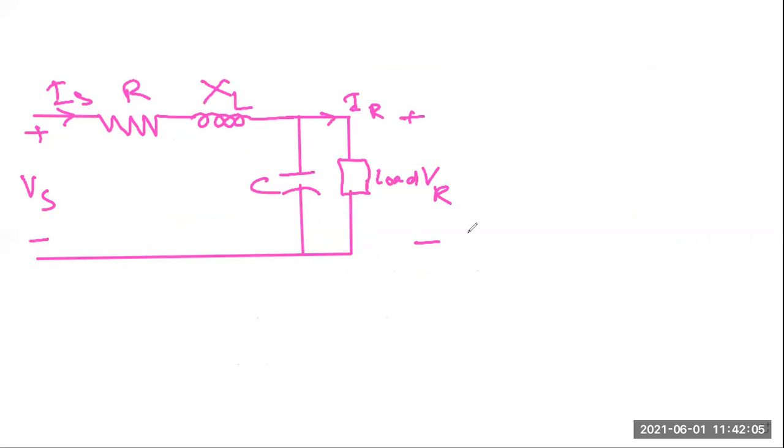Yes, sir. Okay. So now let us say in this case we'll assume VR is the reference phasor, and IR makes an angle with it.